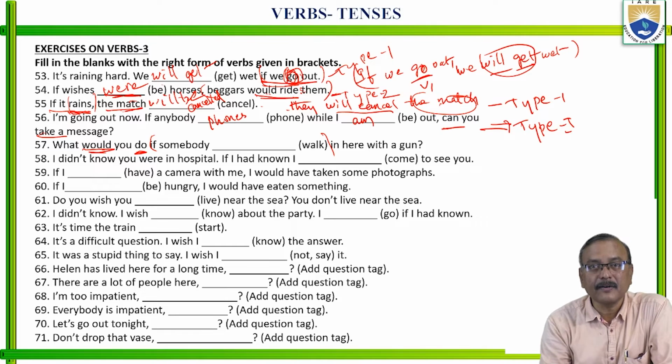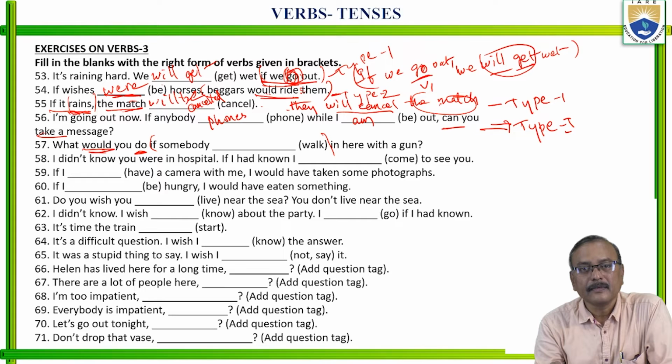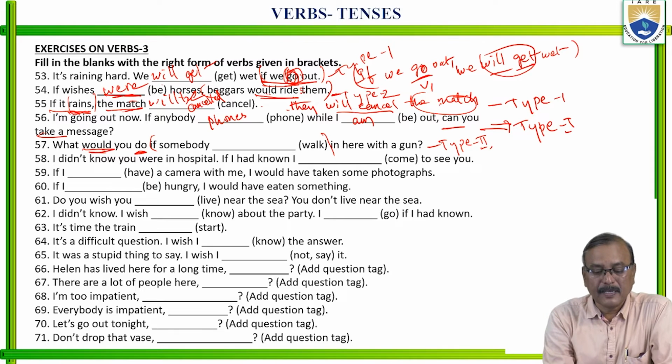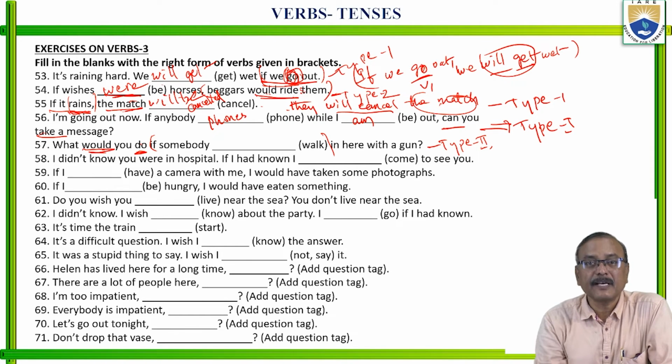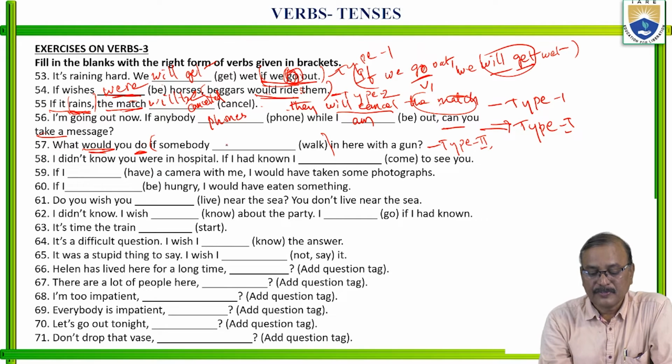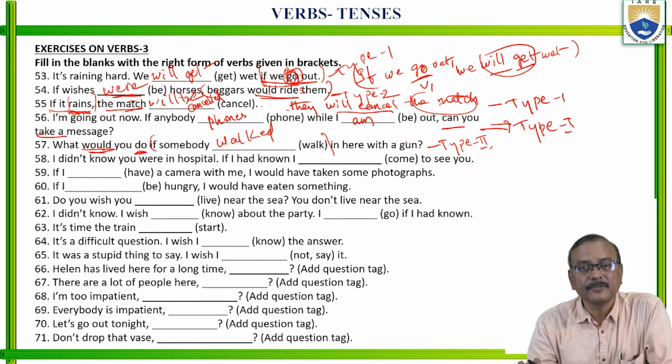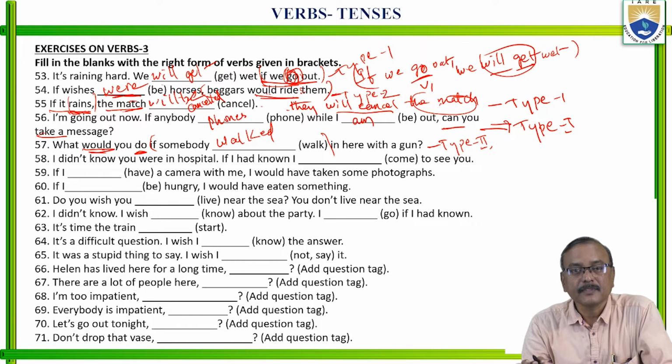In the main clause, would do: would or should or could or might plus V1. This belongs to type 2. So in type 2, in the main clause would do. In the if clause, what should be there? Simple past. If somebody walked in here with a gun, what would you do?